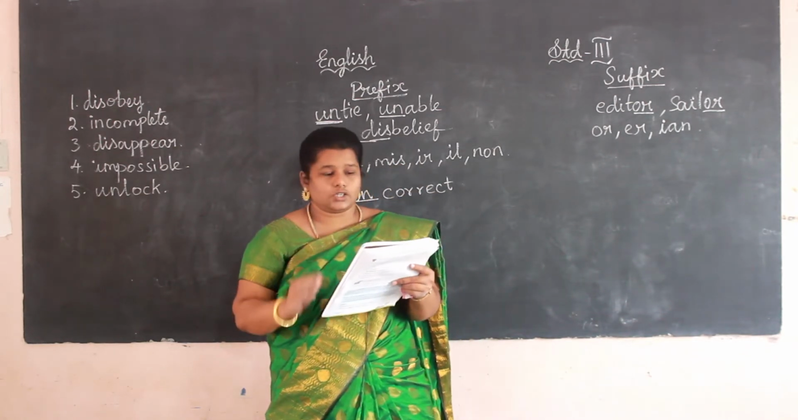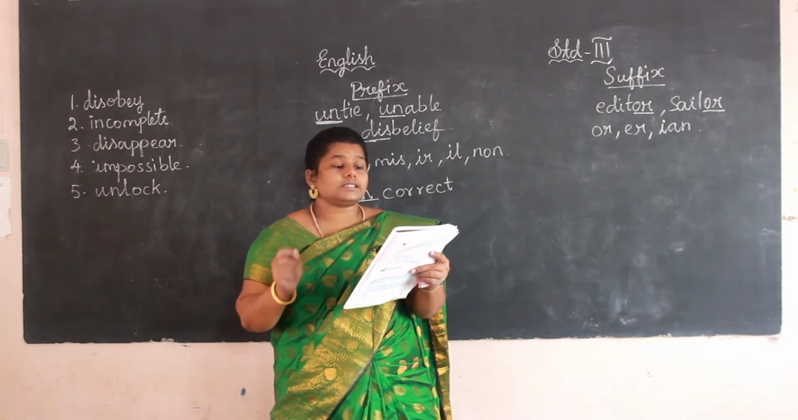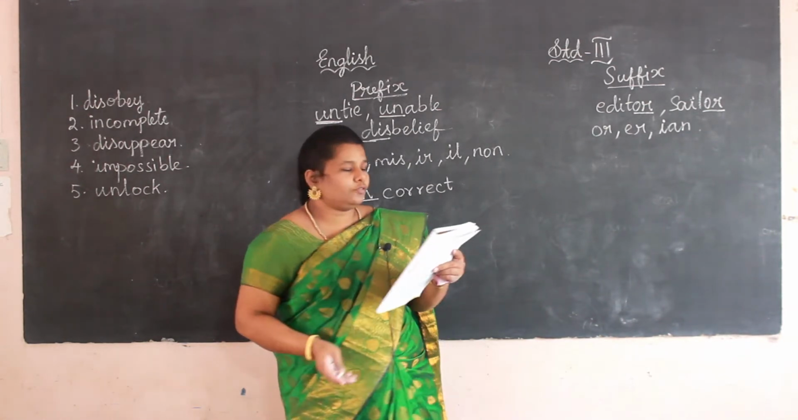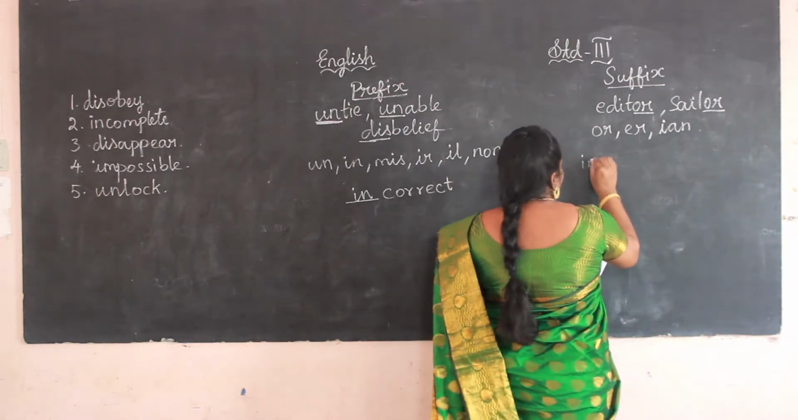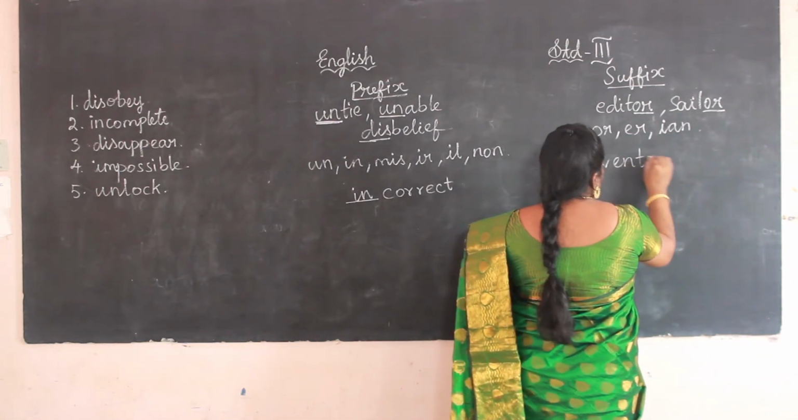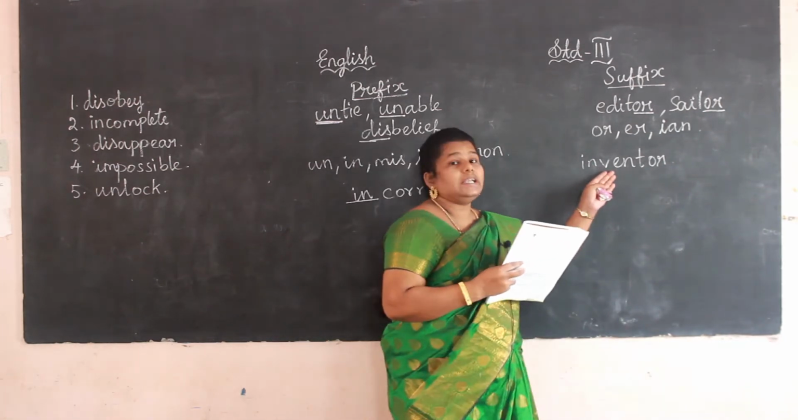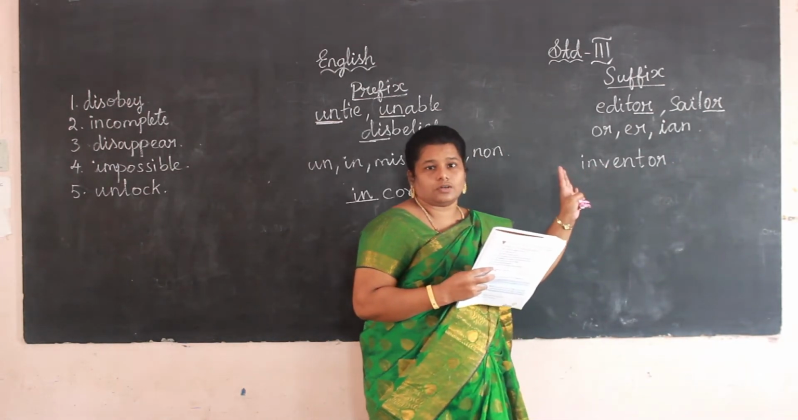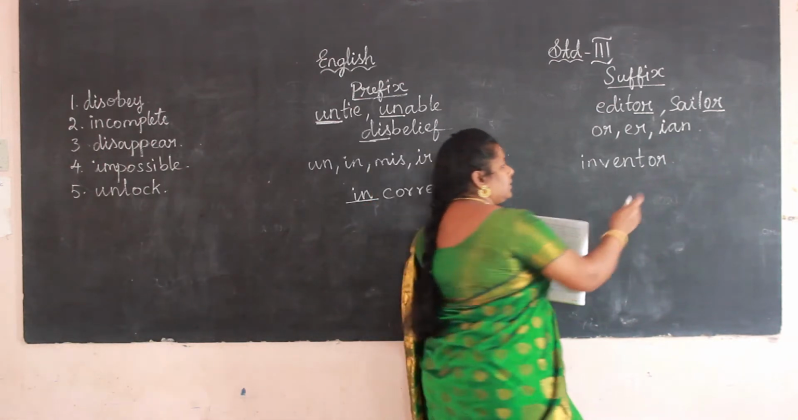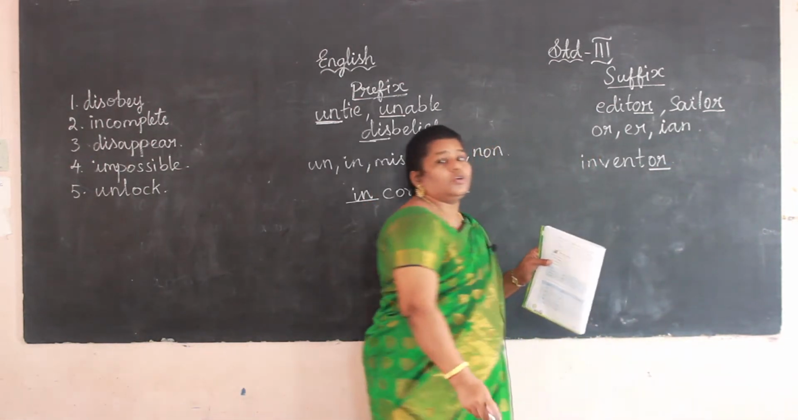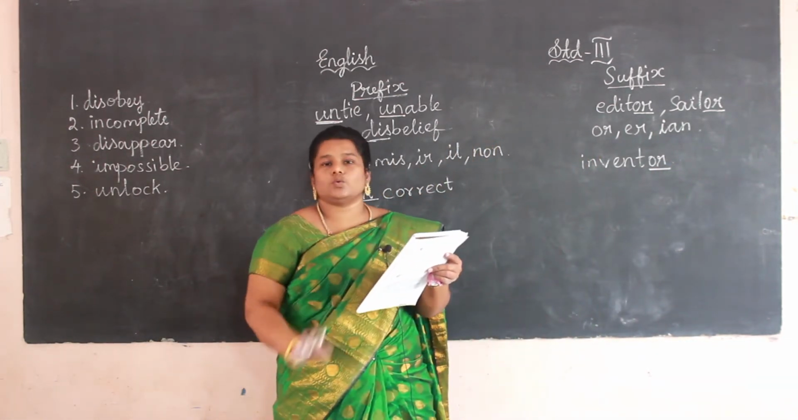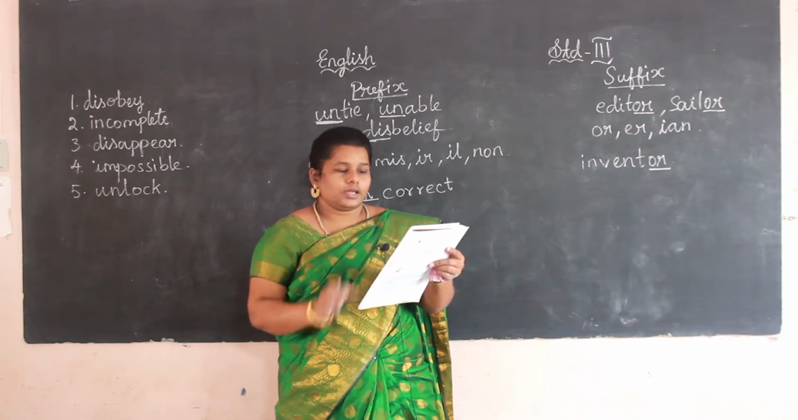Now this is your homework. It is very easy homework. Underline the suffixes. One I can do for you: inventor. One who can invent, he is the inventor. Which is the suffix word? Yes, or. You want to underline or.